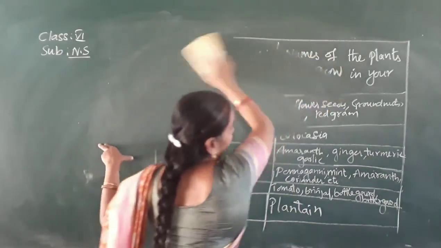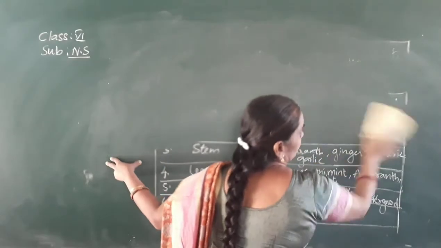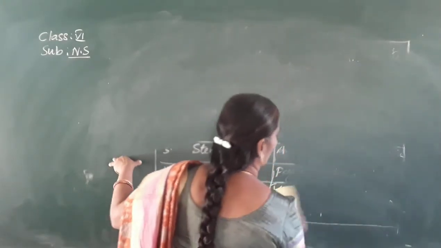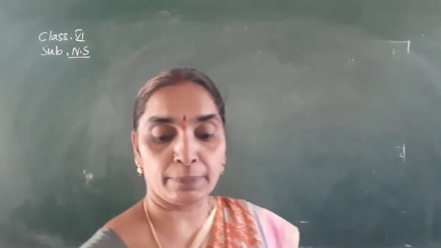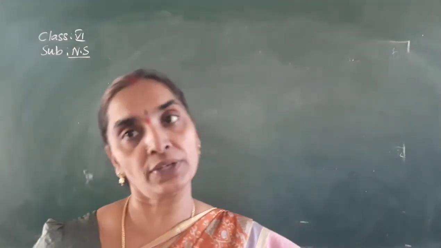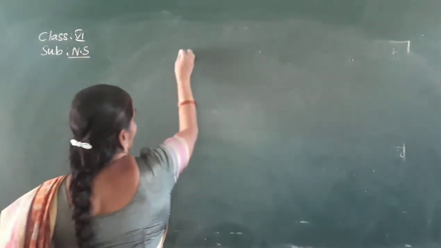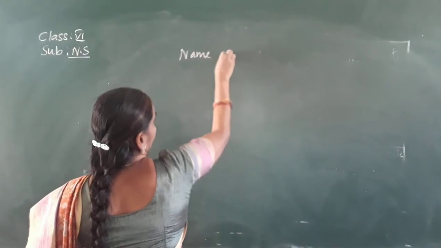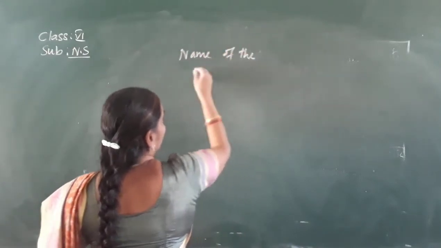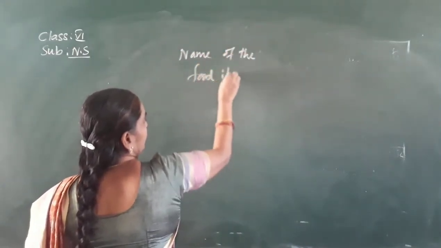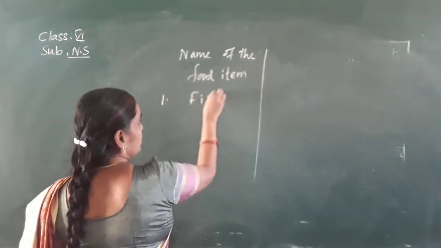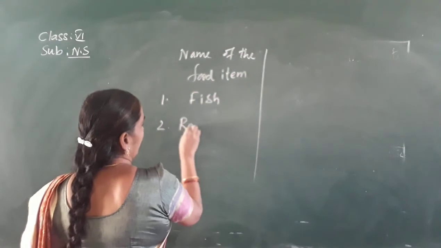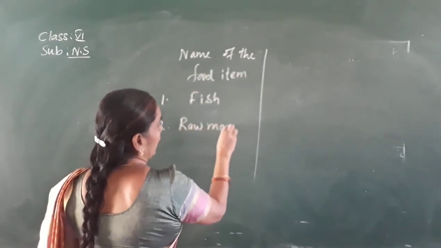And the next question, we'll move to the preservation part, where it is asked in a different manner. See children, here the name of the food item is given and the methods of preparation, that is preservation, you have to write. See here, name of the food item, you are given as fish, raw mango and lemon.